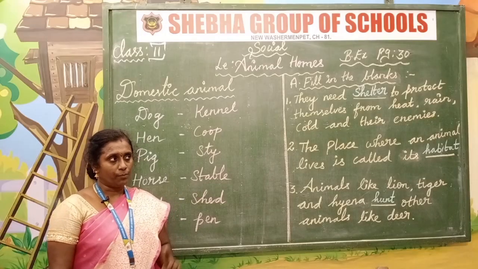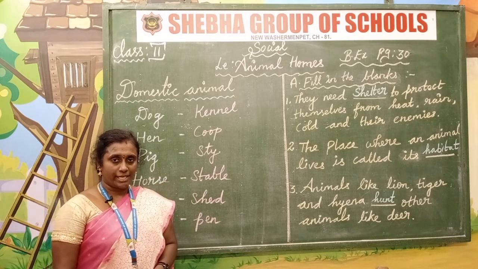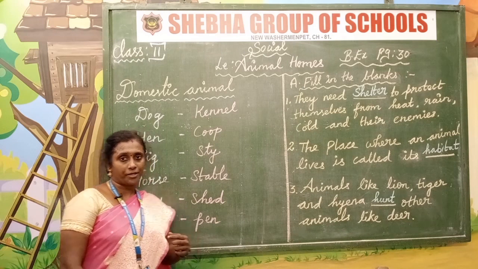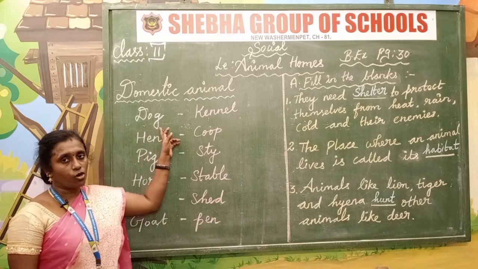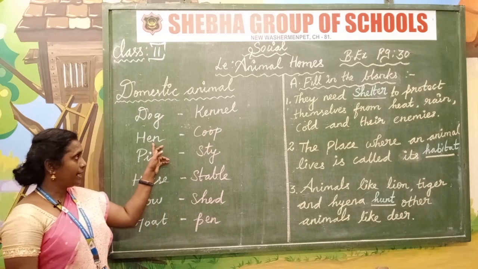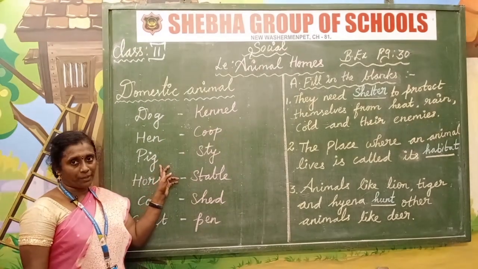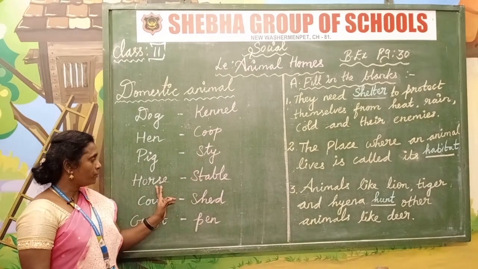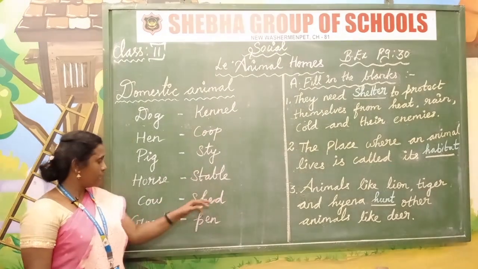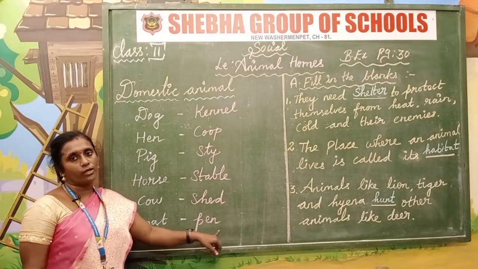Yes children, with the help of these 3D pictures, I hope you all understood this lesson. Anyway, I am going to give you a short recall. The dogs are kept in the kennel. The home of the hen is called the coop. The home of the pig is called the sty. The home of the horse is called the stable. The home of the cow is called the shed. And the home of the goat is called the pen.